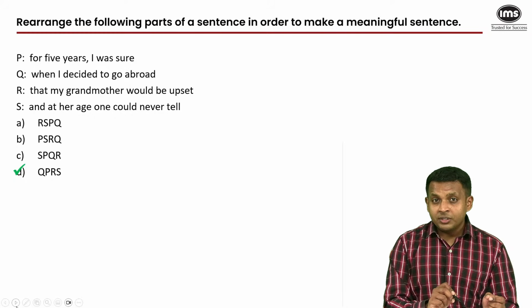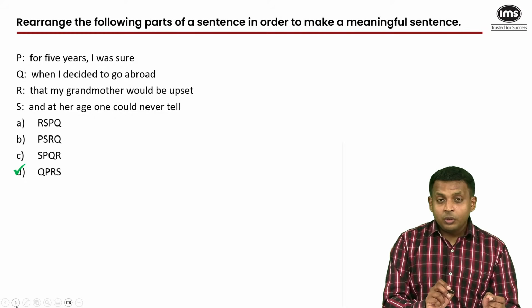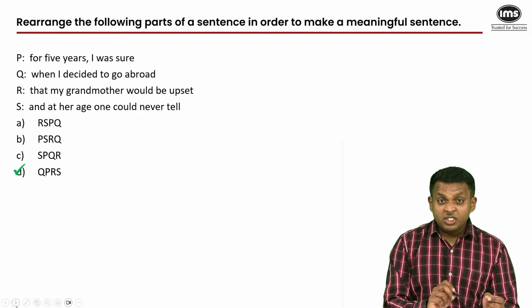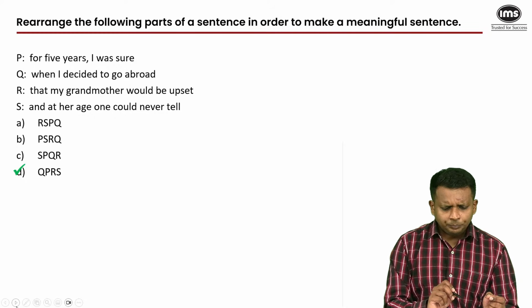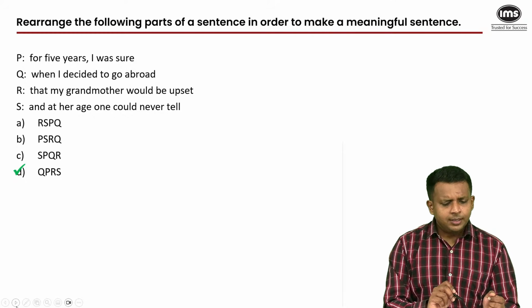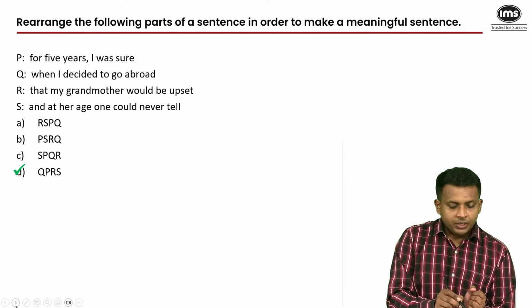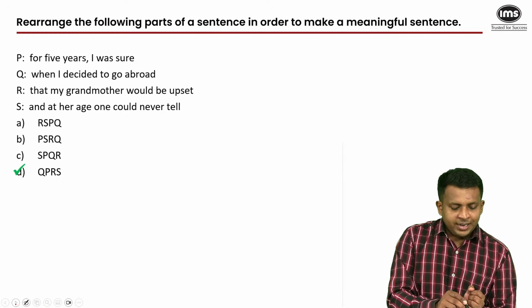Because if you have options, the options have been given to you there so that you can rely on these insights and eliminate as quickly as possible and move on. So this is still a very easy question, even though it's a jumbled sentence question type. So the sentence should be, when I decided to go abroad, for 5 years, I was sure that my grandmother would be upset, and at her age, one could never tell. Okay, moving on to the next question type.